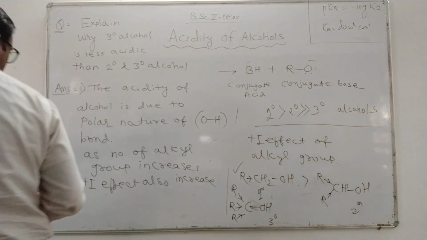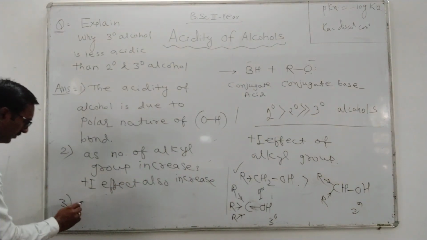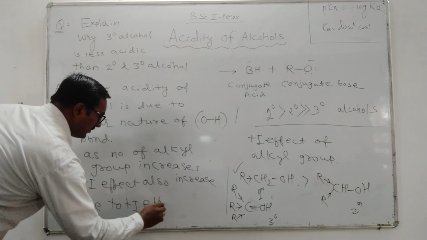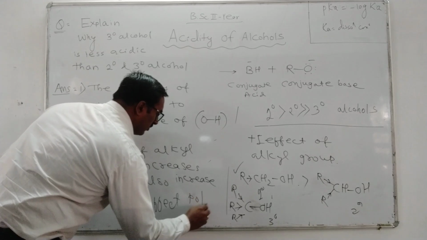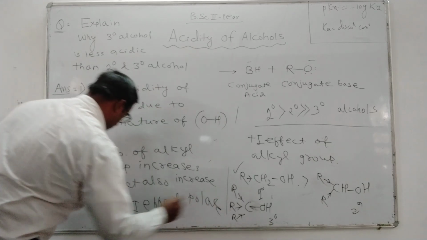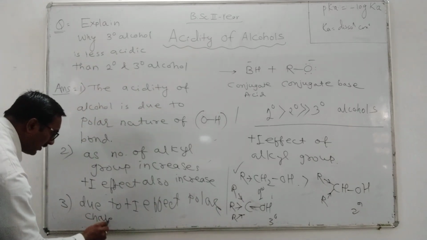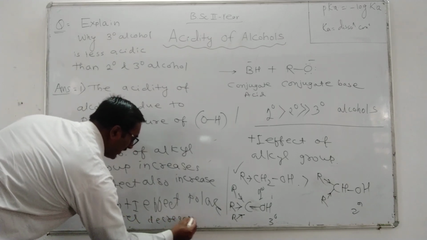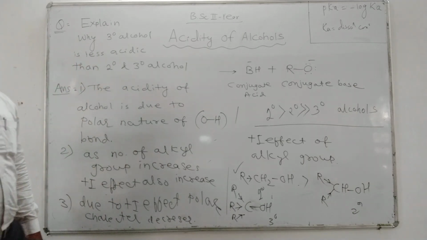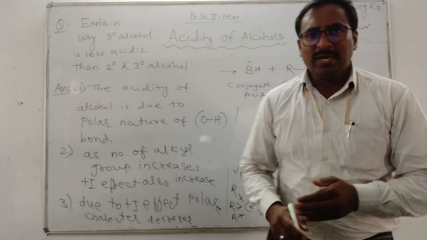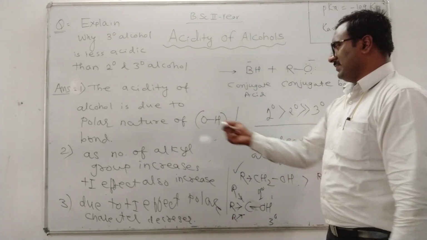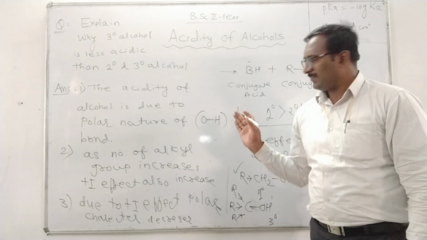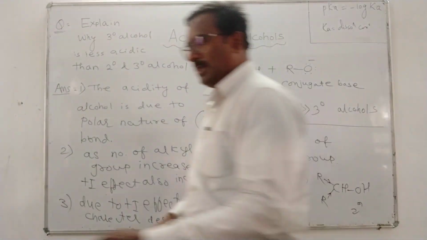Third point: due to plus I effect, polar character decreases. Hence, due to decreased polar character, electron density increases on oxygen, and it is difficult to release H plus ion. Therefore, what happened? I will write here.